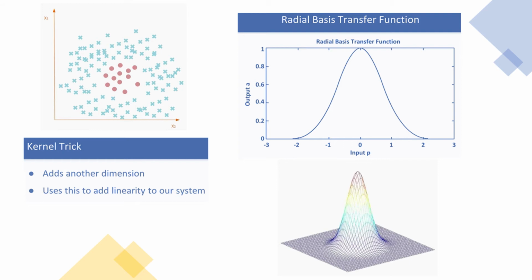But take a look at this example. There is no way that you can put a mathematical model like a straight line, or even a polynomial line, through this, as it would not help in this case. So how do we solve this? Well, in this case, we are using something called the kernel trick, and this adds another dimension to our plane. So basically, imagine that you have a third dimension coming out from your screen, and it uses this to add linearity to our system.